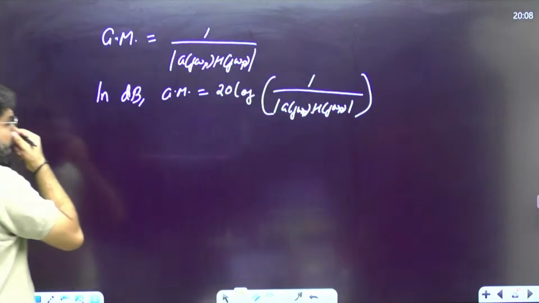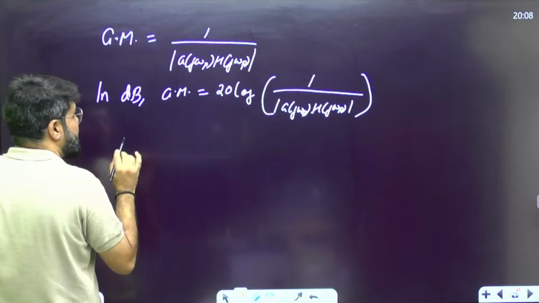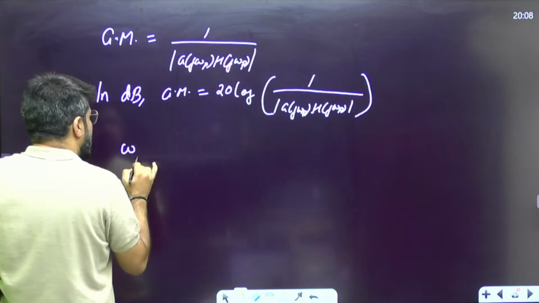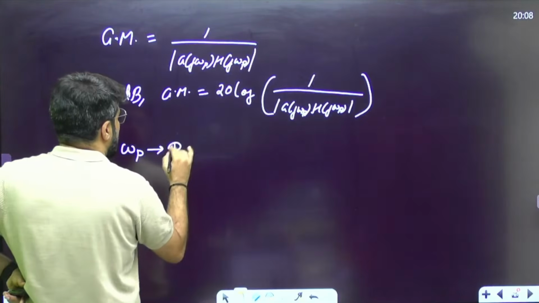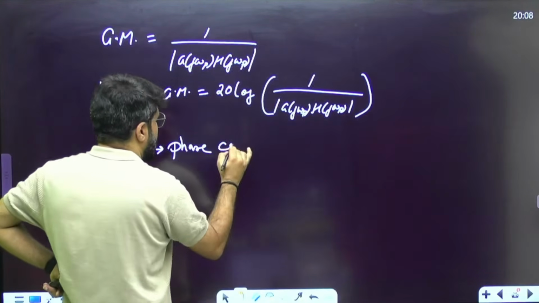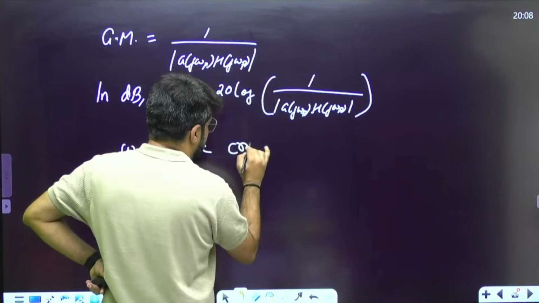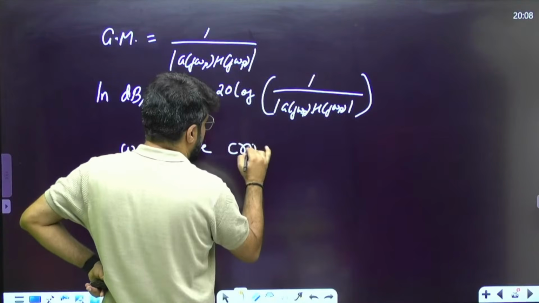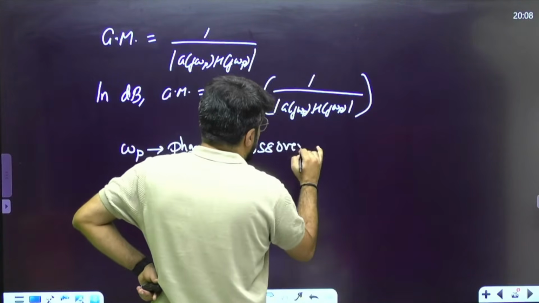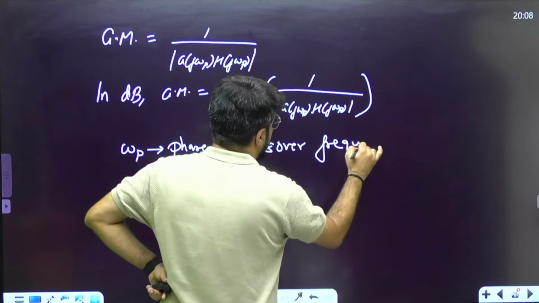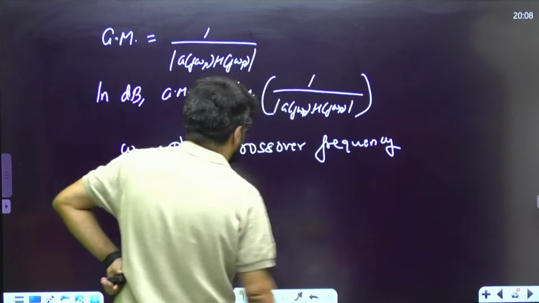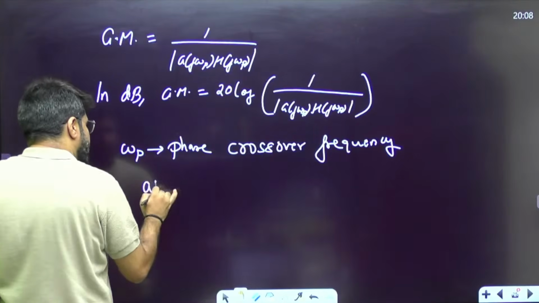Now, first of all, what is omega p? Omega p we call the phase crossover frequency. How do we calculate it?